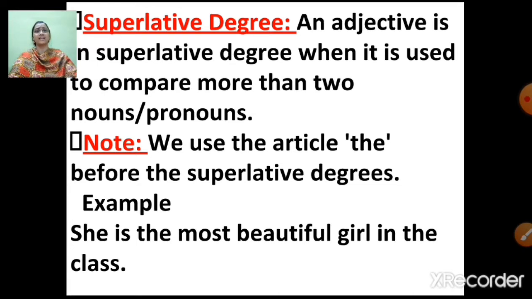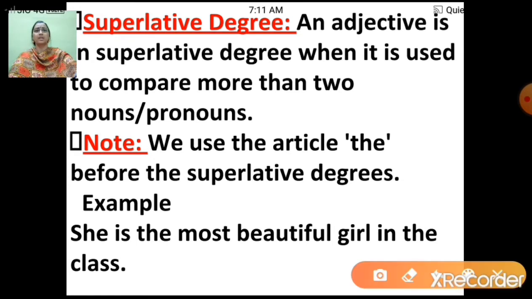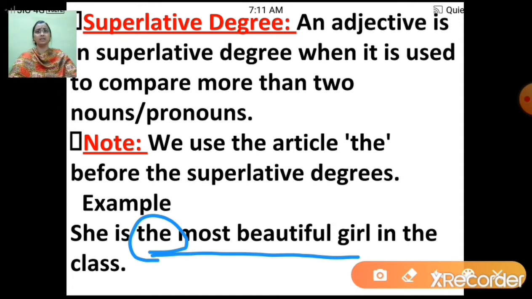For example, she is the most beautiful girl in the class. Now here, the most beautiful girl. Now see, I have added the over here, right? So whenever you are doing superlative degree, you need to add the and then the comparison, right?